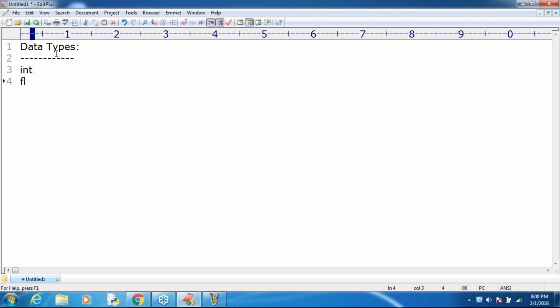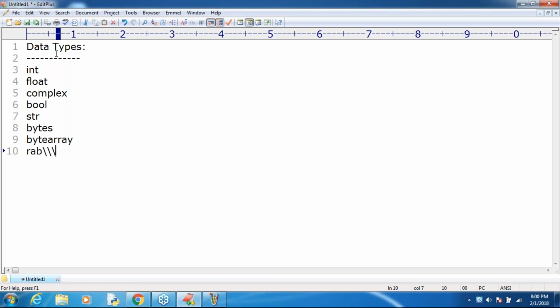Int is one type. Next after that, float is the second. Next, the complex data type. Next, bool, boolean. Next, str. Next, bytes and then bytearray. Next, the range concept. Next, list, then tuple. Next, set, then frozenset. Next, dict, which means dictionary. And the last one is None.